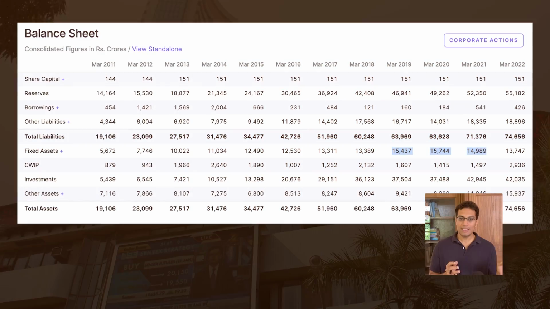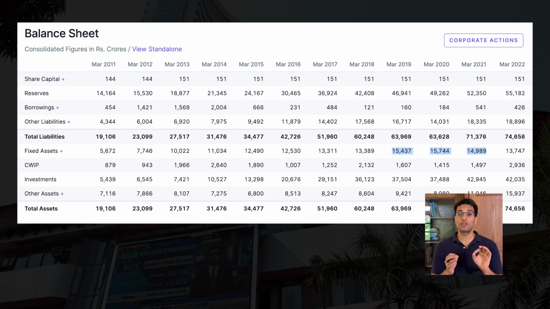So here is a chart, and what you will notice is that Maruti has undertaken a lot of fixed capacity improvement in the years 2019, 2020 and 2021. Now, this capacity has been built 3 years ago, and as a result, what has started to happen now is that it is generating some of the highest sales volume in years. Whenever new capacity is added in the automobile space, it will take a little bit of time for that capacity to translate into results. And that is precisely what is happening with Maruti. So definitely, if there is a bull run, something like Maruti is definitely going to benefit from it.